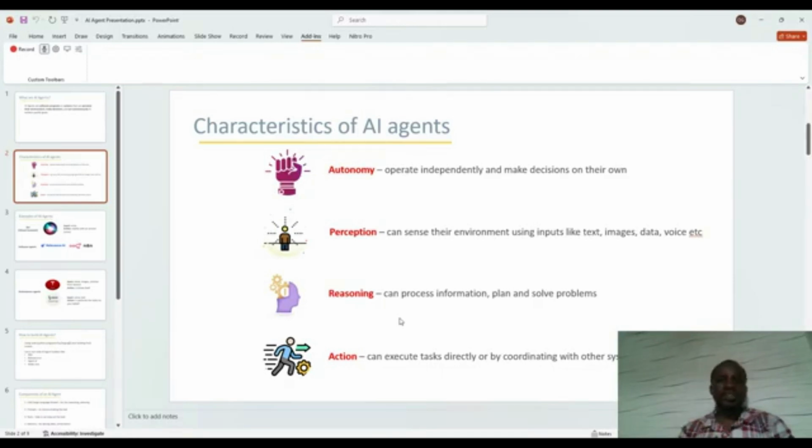The second part is perception. It can sense its environment using inputs like text, images, data, voice, meaning that it receives inputs. One form of input, either you type something to it and say, I would like to do this, or you feed it with an image and say, please, can you classify this for me.